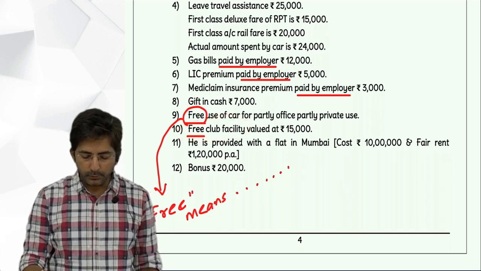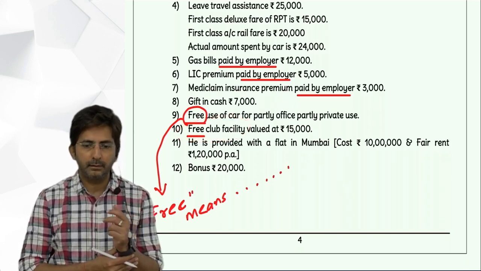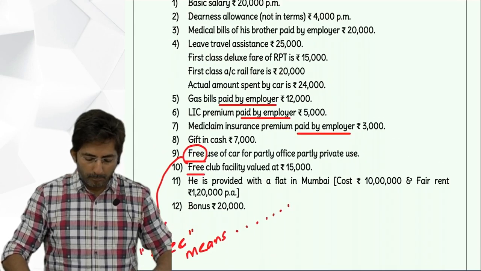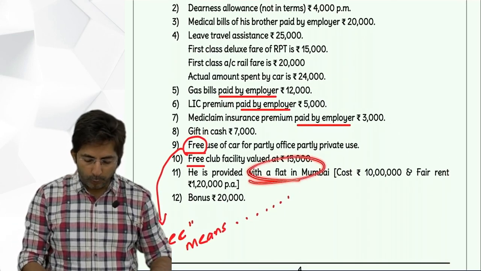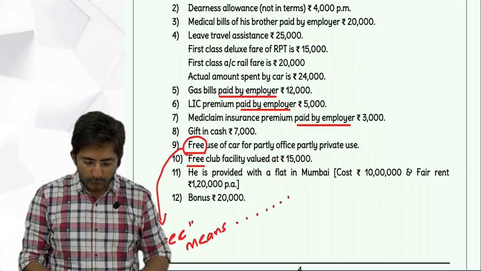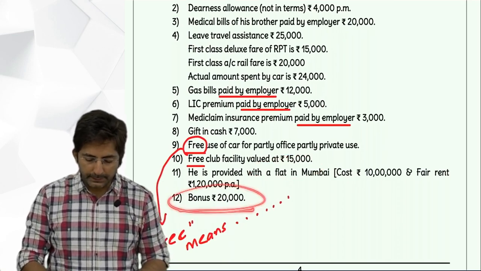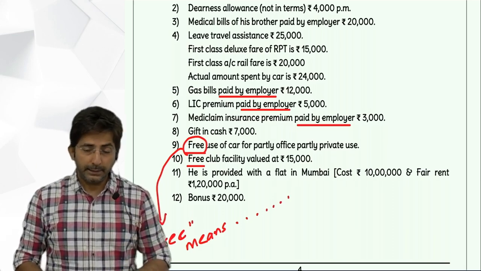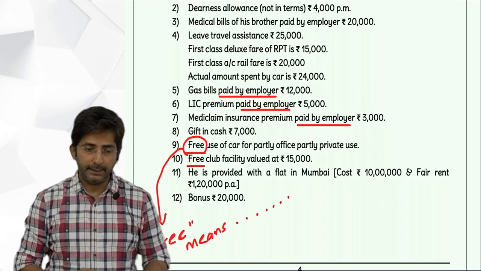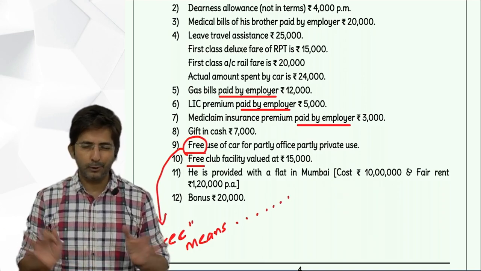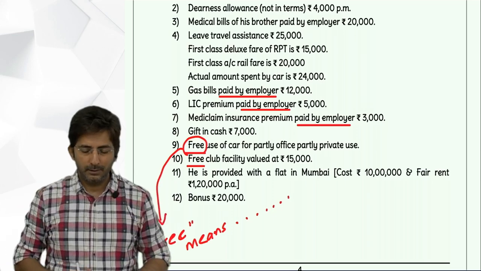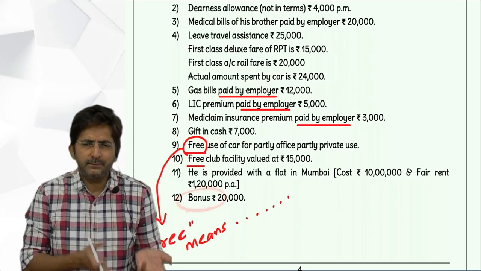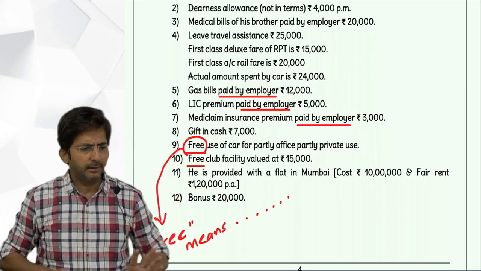Then free club facility. Taxable, because this was not discussed in our list of perquisites. Taxable. Then house perquisite we will do at the end. First finish bonus. For bonus, nothing is given, assume it is received. Assuming received, it will be taxable. If they write the word declared and leave it as it is, then ignore it. Then it is not taxable. But they have just written bonus, so assume positively that bonus, if it is given, might have been received only. So taxable.